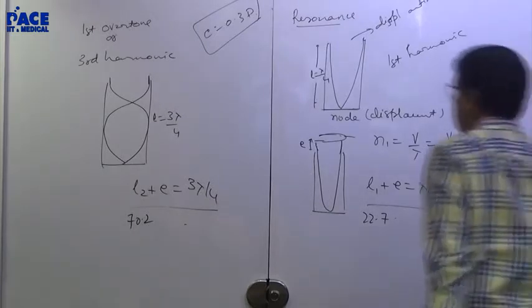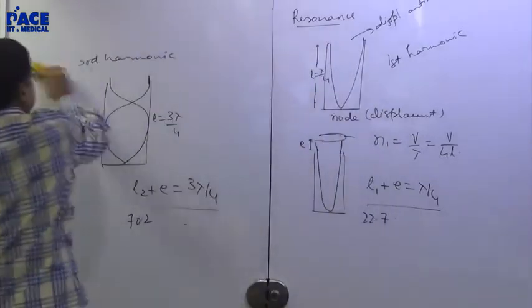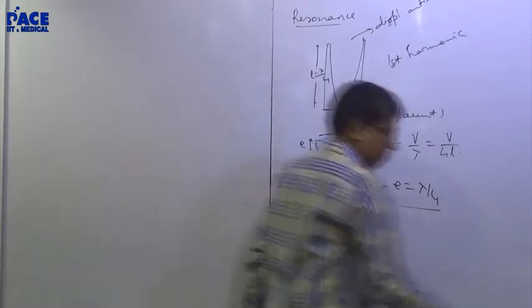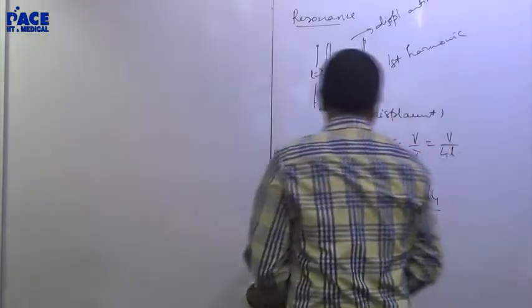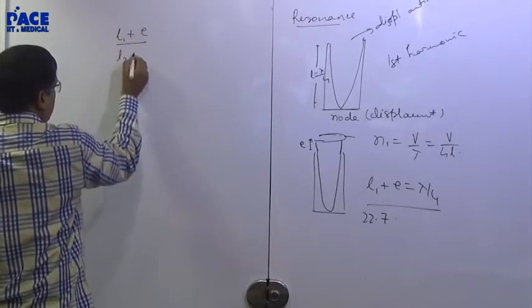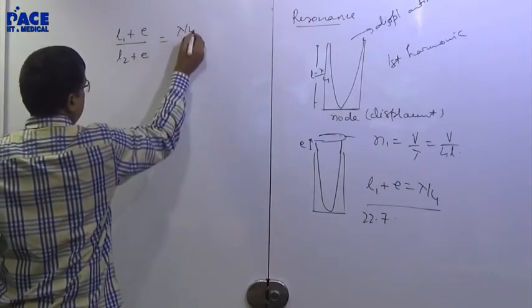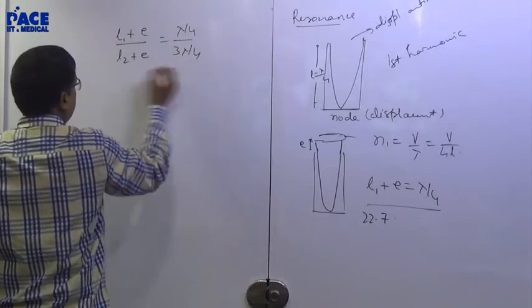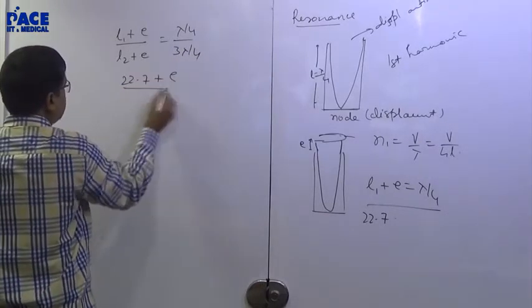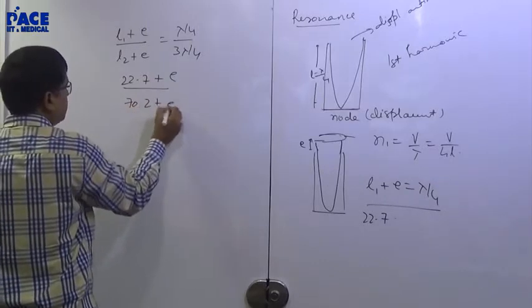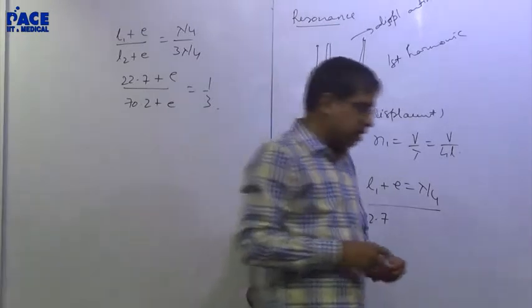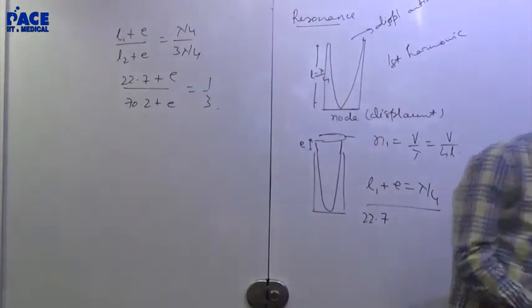Sir, after... You are taking L1 plus E upon L2 plus E. This will be lambda by 4, 3 lambda by 4. L1 you gave me is 22.7 plus E, 70.2 plus E is equal to 1 by 3. Cross multiply and simplify, you get the answer for E. Awesome, right?